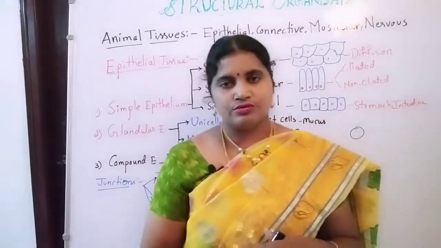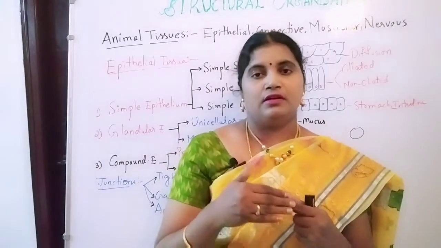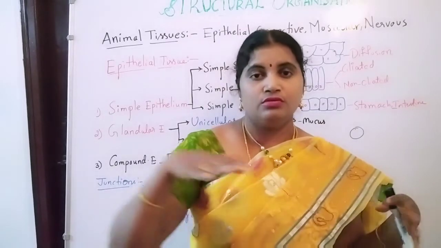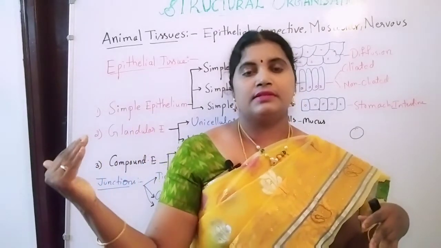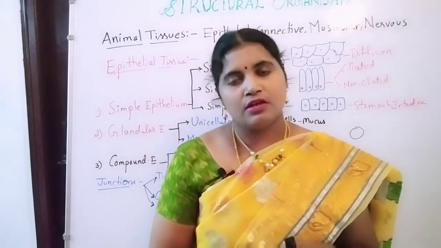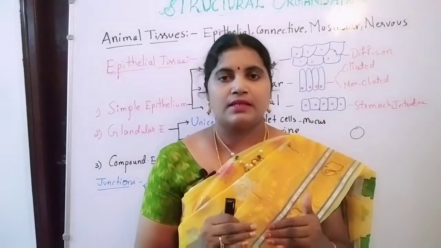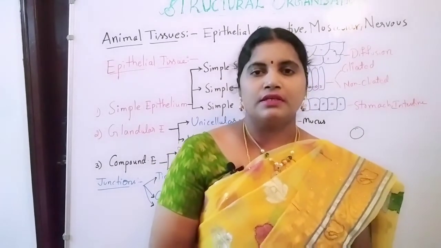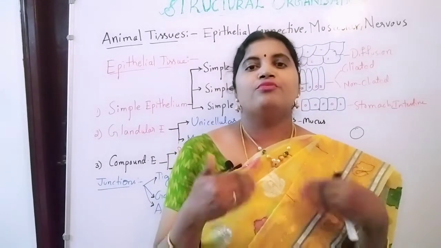Next we are going to see another level in the organization. See how the unicellular level developed into the multicellular level. In multicellular organisms, multicellular is nothing but metazoans. Here the organisms are made up of more than one cell.